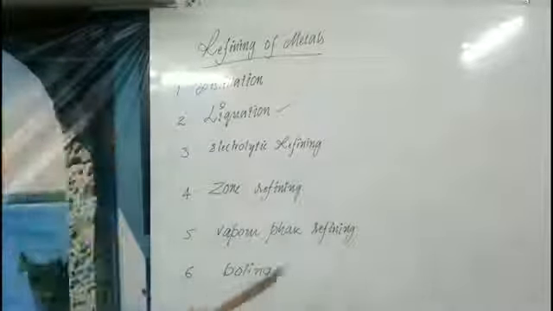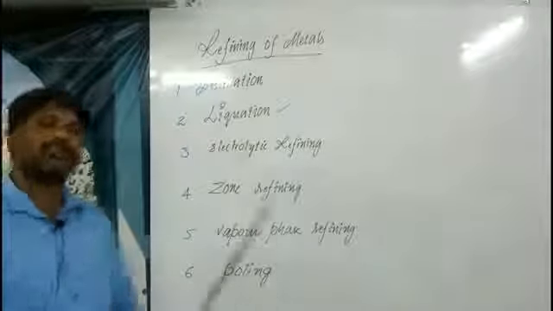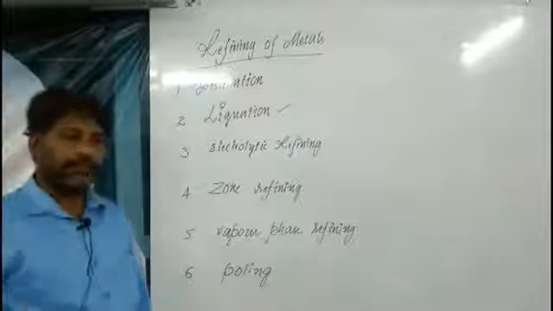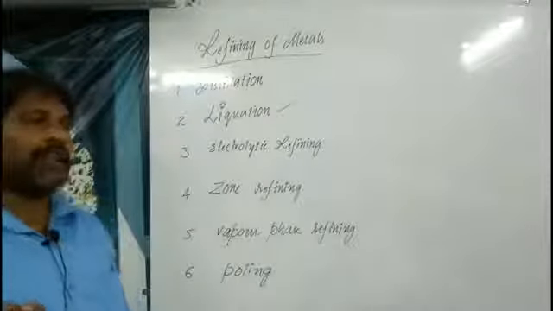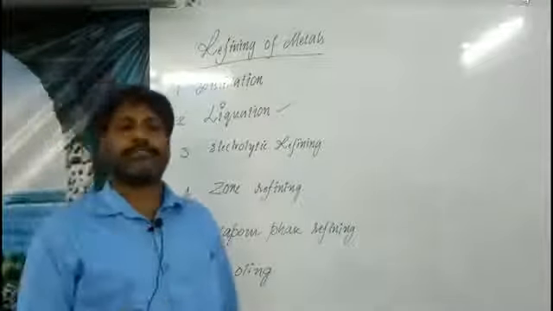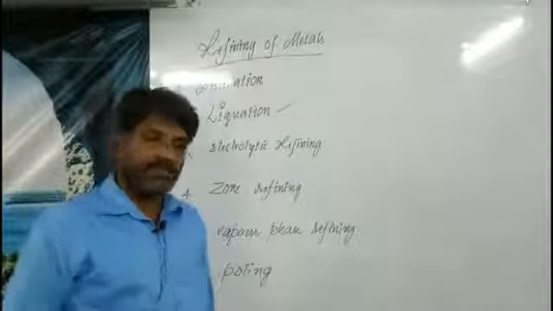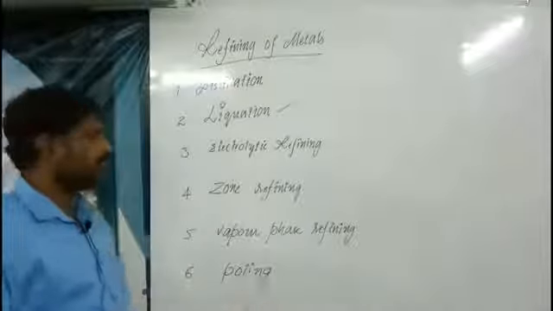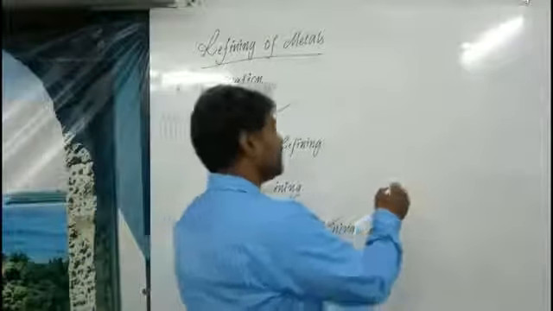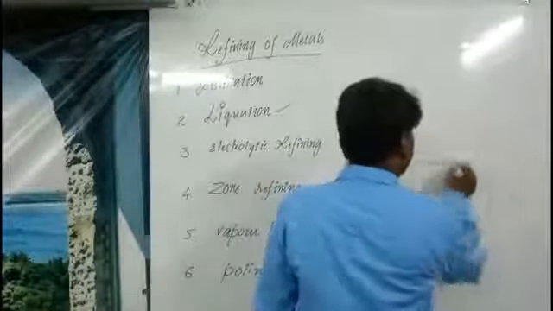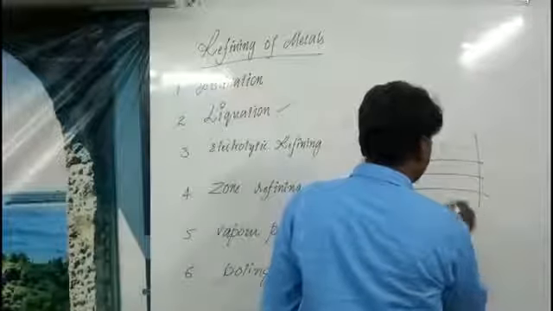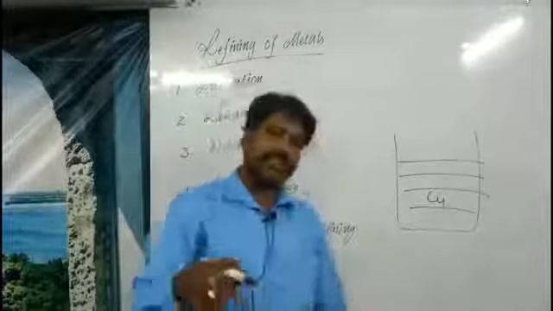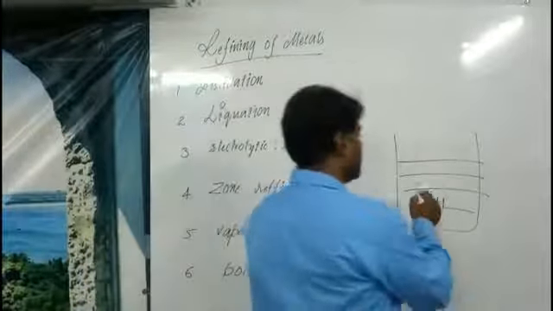And the last one is poling, very important. This will be regularly asked, and for this we use poles or sticks. Green sticks, that means sticks having some moisture inside, live plant sticks, are used. Generally copper is taken. You take a vessel of copper, extracted by different methods. When this copper is fused, some gaseous cavities will be present inside.